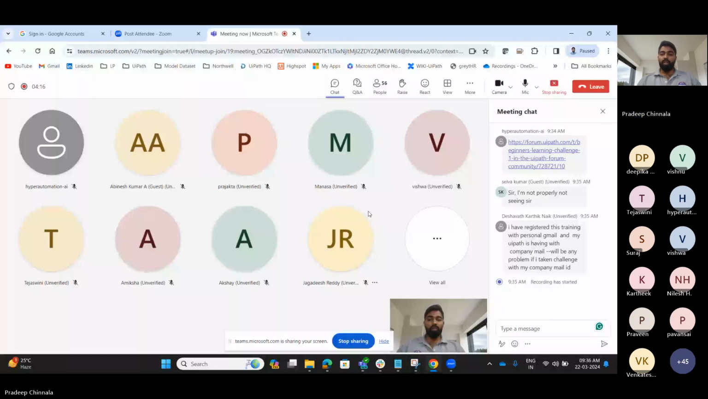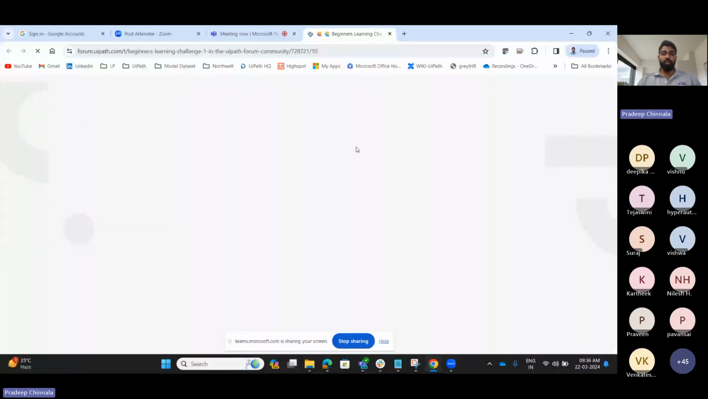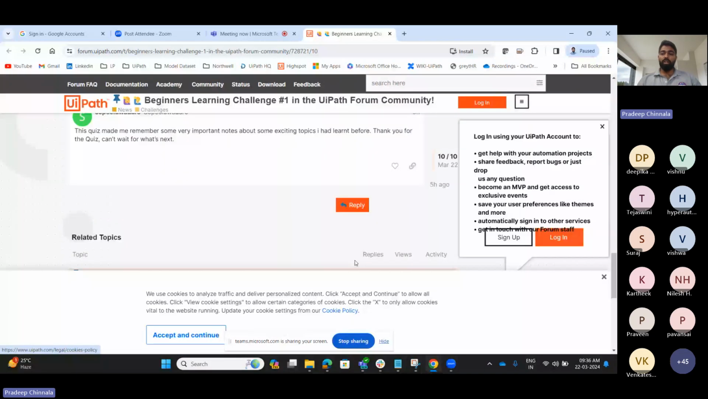So this is a forum link which is shared by Sakiran. Whenever you open the particular link, it will appear in this way. After that, I am going to log in with my credentials.